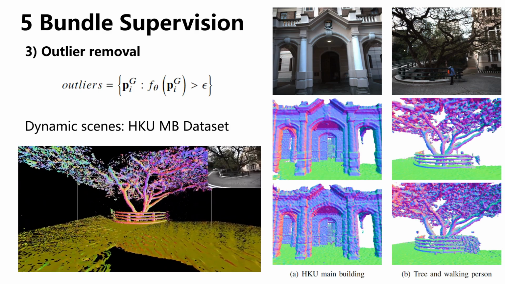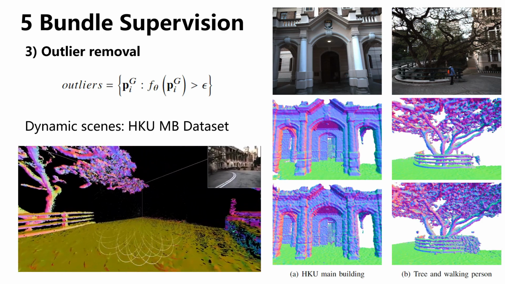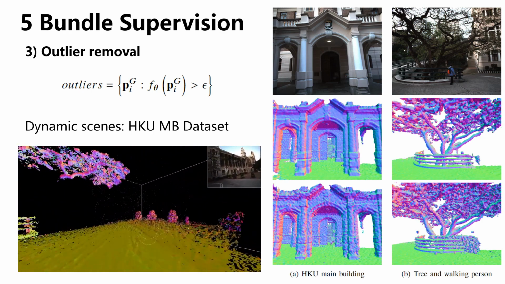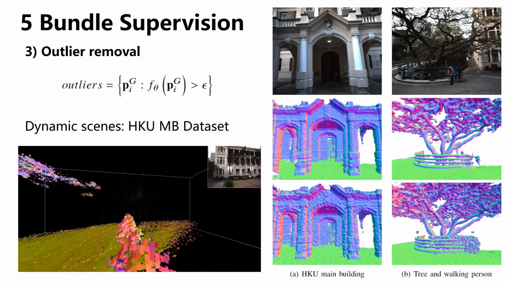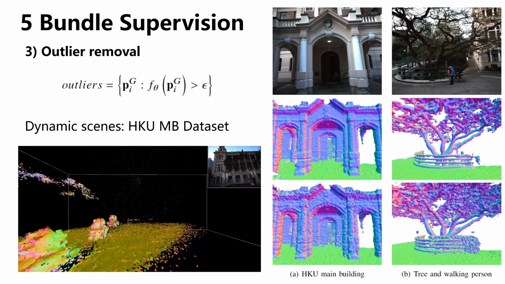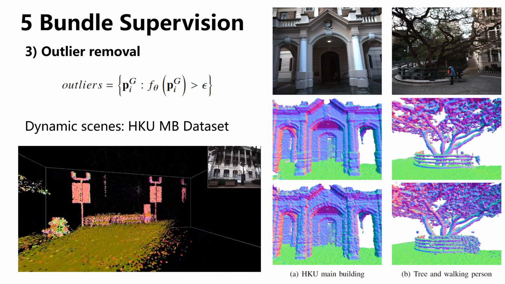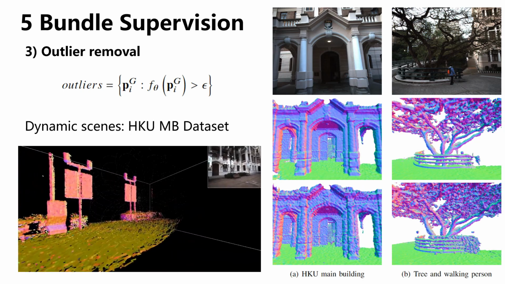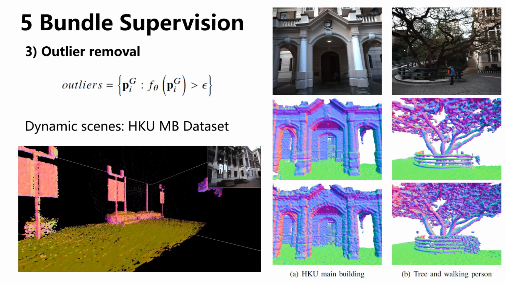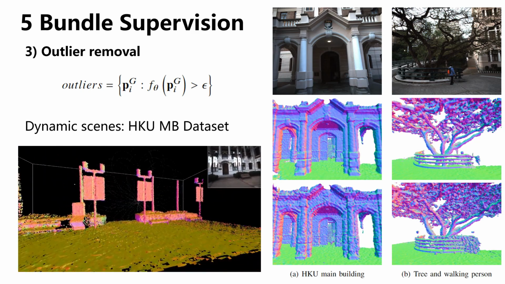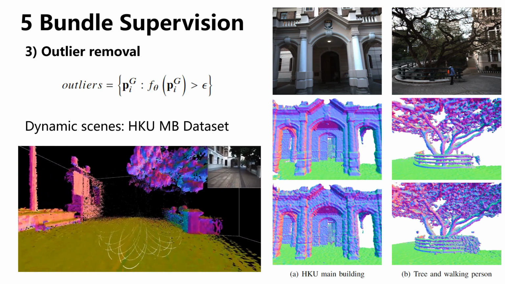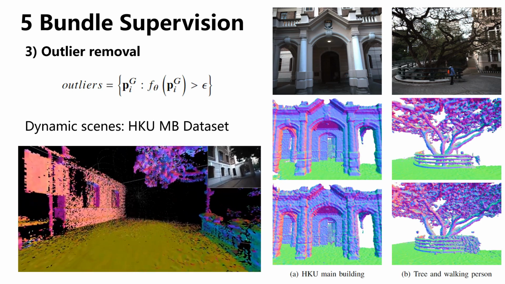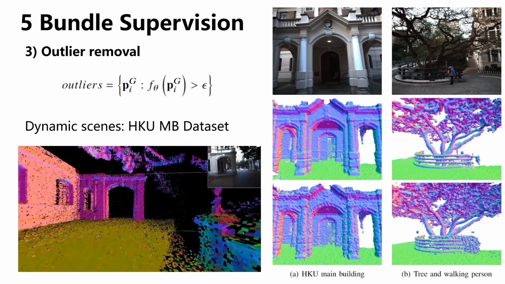After outlier removal, the previously learned outlier features will be unpinned and updated with the free sampling point supervision, as shown in figure B, where the reconstructed surface on the walking person is cleaned by outlier removal. And we also found that this outlier removal strategy helps to rebuild a tidier surface by removing noise introduced by sensor or inaccurate poses, as shown in figure A, and find the best fit surface in an iterative closest point way.